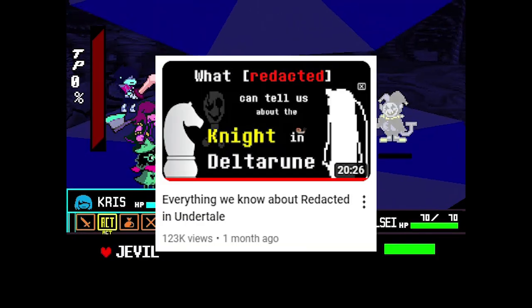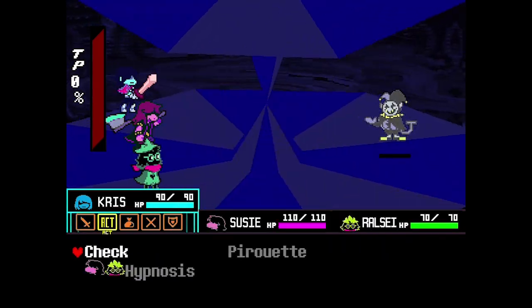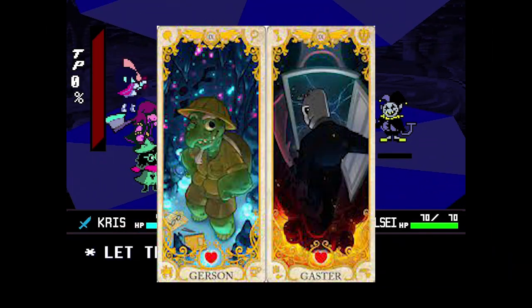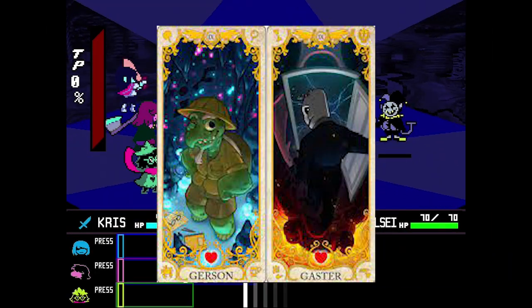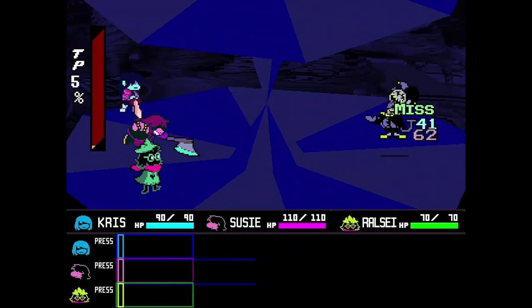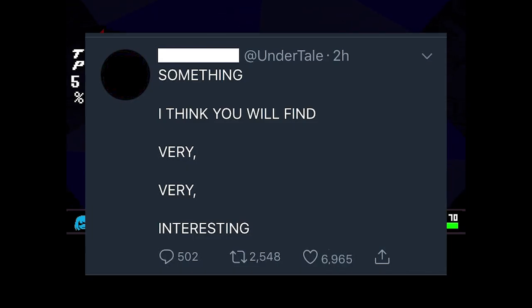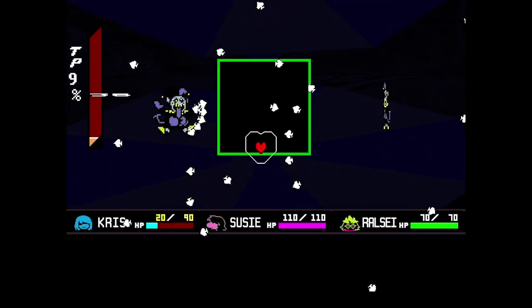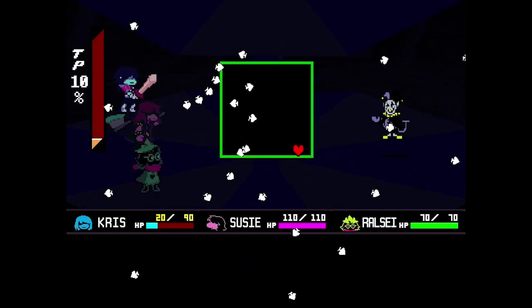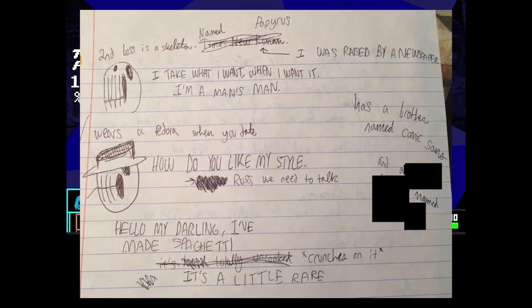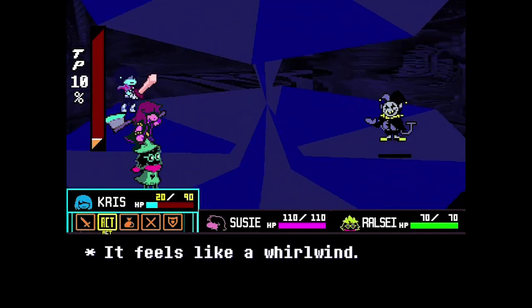See HalfBreadChaos' video on Redacted for more information. When Toby agreed to release the official Undertale tarot cards, he replaced Gaster's card with Gerson's, almost like he was redacted. Gaster is the only character Toby Fox refuses to publicly acknowledge. Sure, he roleplays as him on Twitter, but other than that, he doesn't publicly acknowledge he exists. And of course he does this because he could accidentally confirm something about Gaster and ruin the mystery. Which is why when he wanted to share the first ever concept art and notes about Papyrus, he had to redact the Gastery bits.